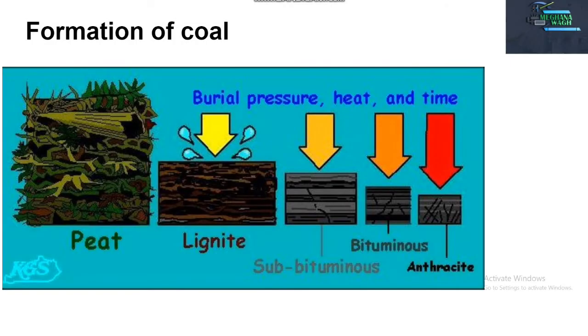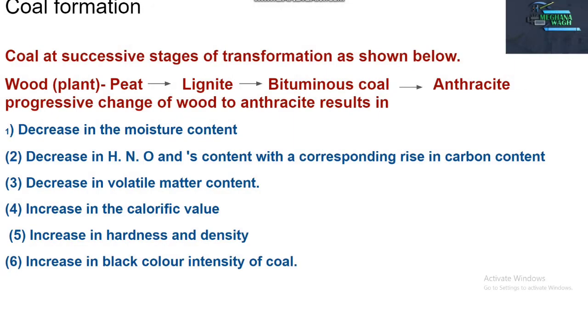Then how is coal formed? First peat coal is formed. This is the first form. Then lignite, then bituminous and then anthracite. These are the four different types of coal.